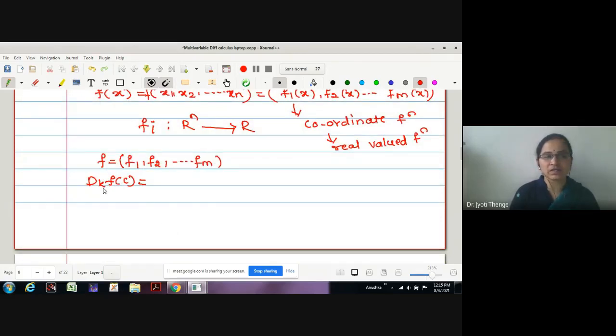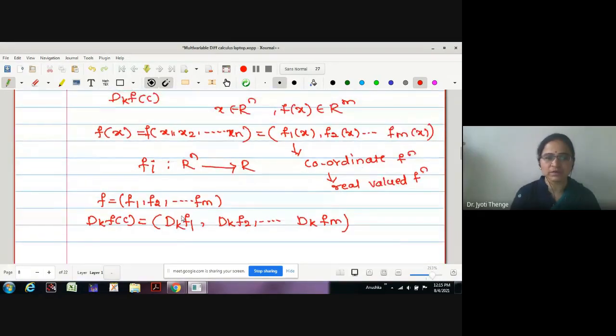Suppose I want to differentiate partially with respect to xk, the kth variable of the given vector. Then how can we find it? F is defined like this. Surely Dkf can be obtained by taking the partial derivative of each individual coordinate function. That is Dkf1, Dkf2, and so on up to Dkfm. Therefore, this is how a partial derivative can be found. No doubt at the point C. I forgot to write, at the point C.